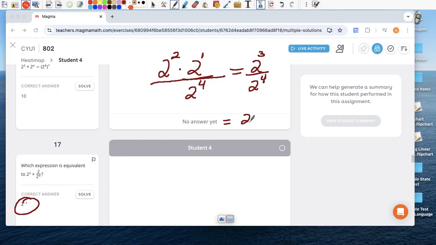On the top, it's 2 times 2 times 2. That's what 2 to the third means. 2 to the 4th is 2 times 2 times 2 times 2. Simplify becomes 1. Simplify becomes 1. Simplify becomes 1. Right? So all that becomes 1.